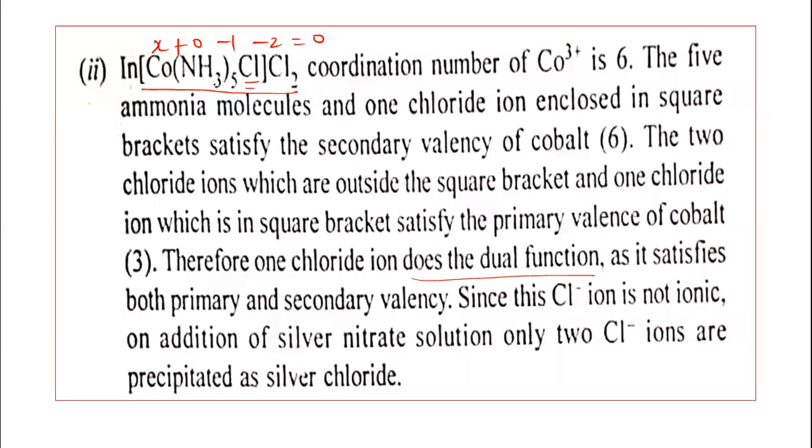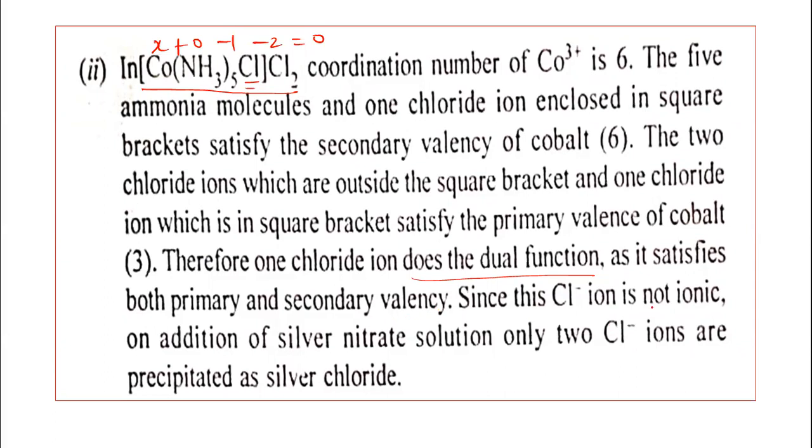Otherwise, you can say why it is not ionizable. Primary valencies are ionizable, at the same time we are showing this. But actually, if the primary valency is playing both roles, primary as well as secondary, then it is not ionizable. So see here, 1 chloride ion does play the dual function as it satisfies both primary and secondary valencies.